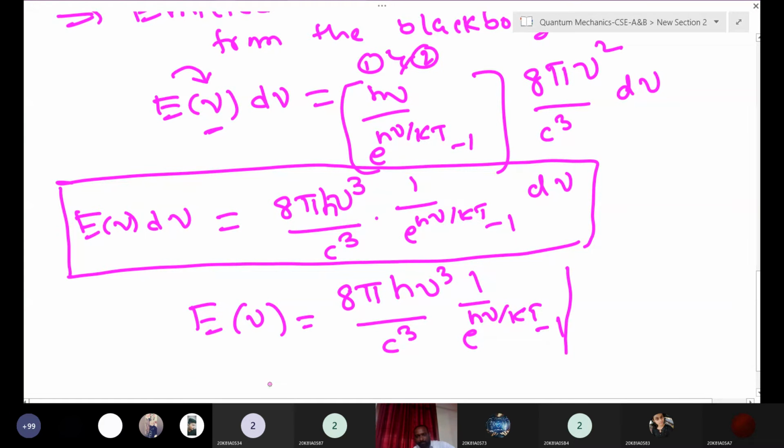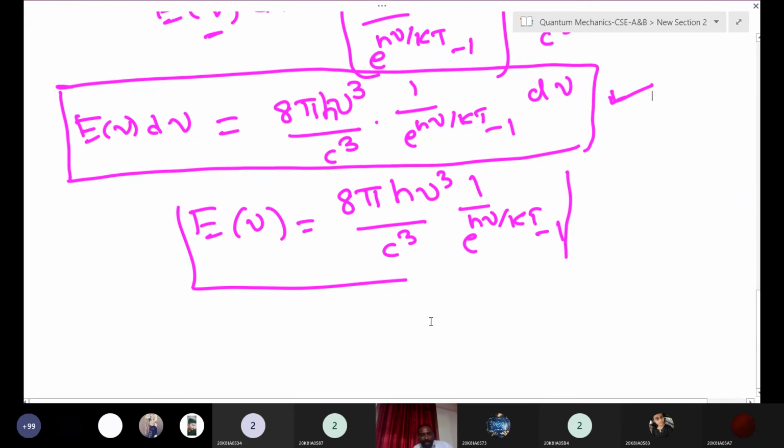This is the energy density from the black body per unit volume of frequency. You can write this expression in terms of frequency, or convert it in terms of lambda also, which we will see.